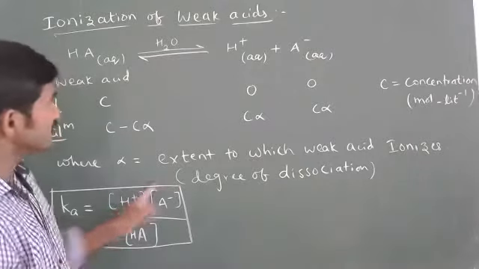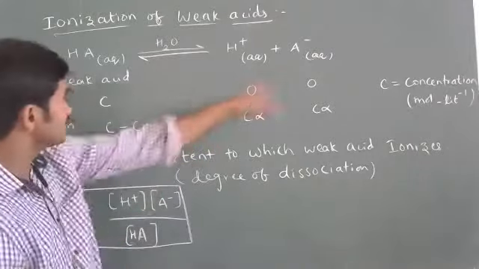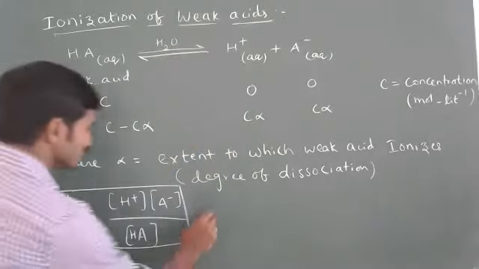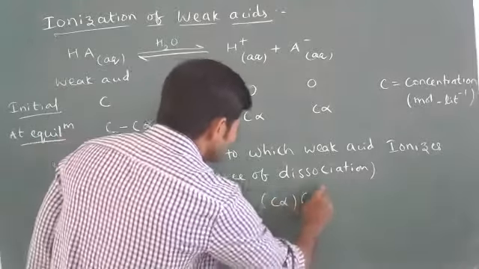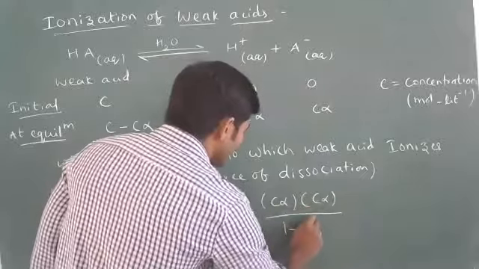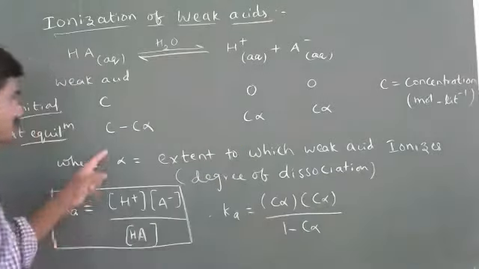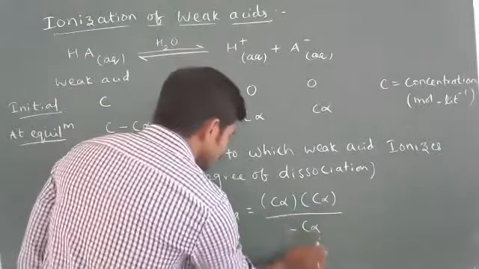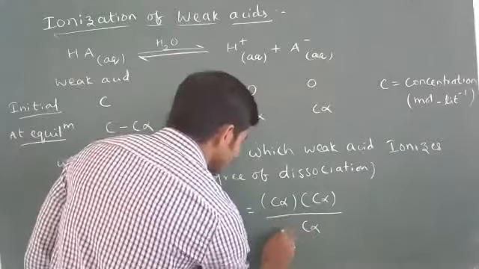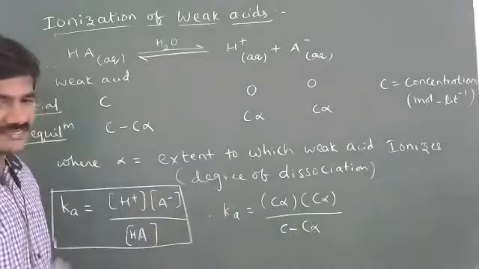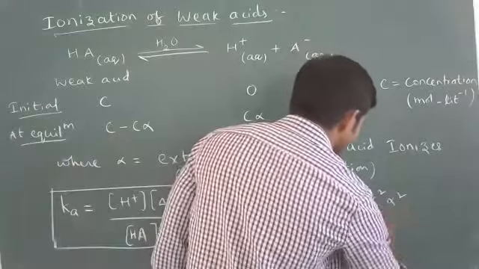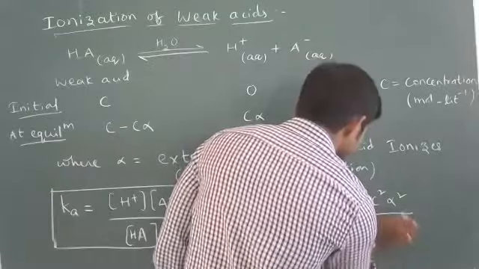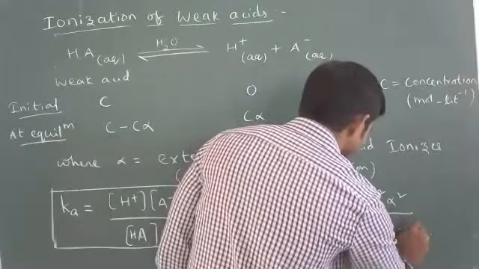If you substitute the H+ concentration, A- concentration and HA concentration, what do we get? Ka is equal to C alpha times C alpha divided by C minus C alpha. If I take C common from the denominator, we get C square alpha square by C times (1 minus alpha).